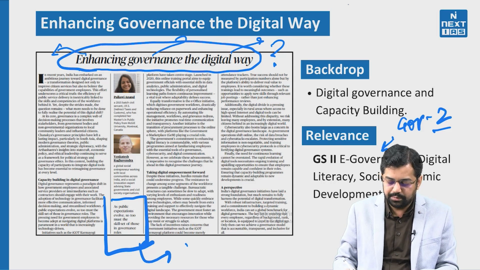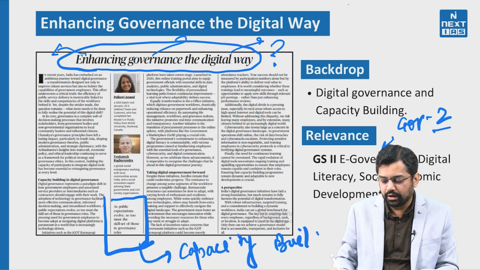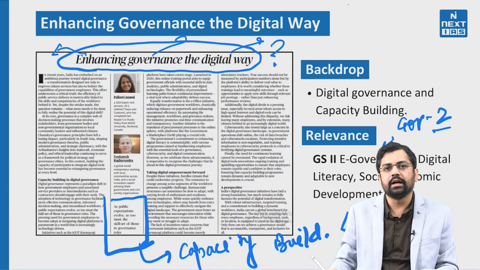So definitely it must be talking about the capacity building of the executives, of all the people involved in governance, so that their role and skill set can be enhanced, and the mission for e-governance or Digital India can be fulfilled.